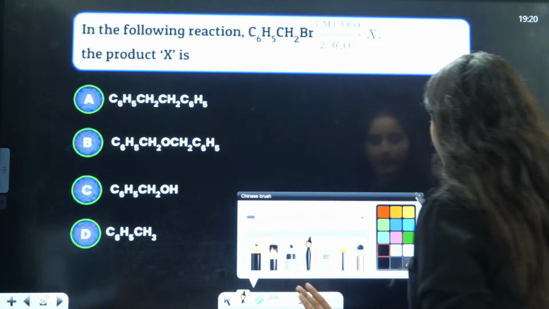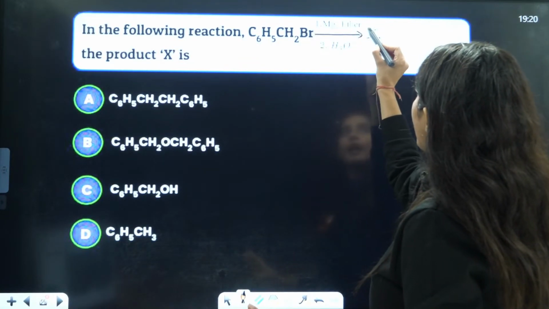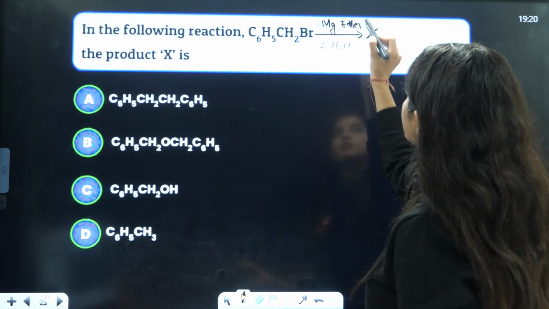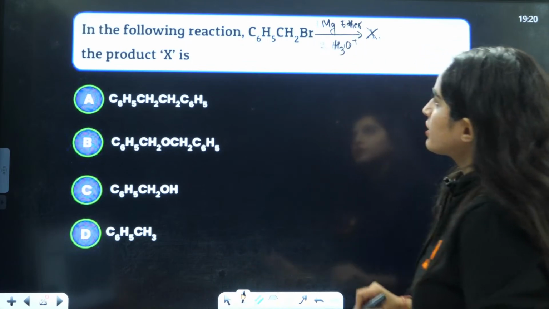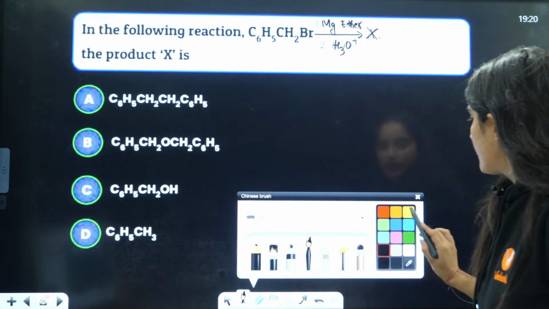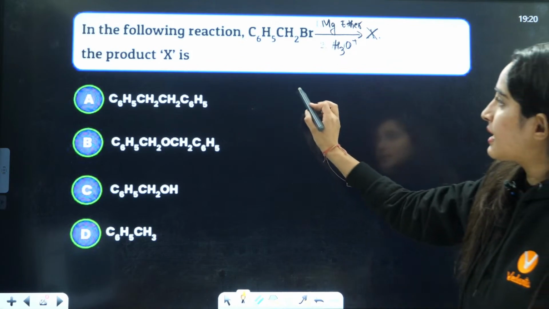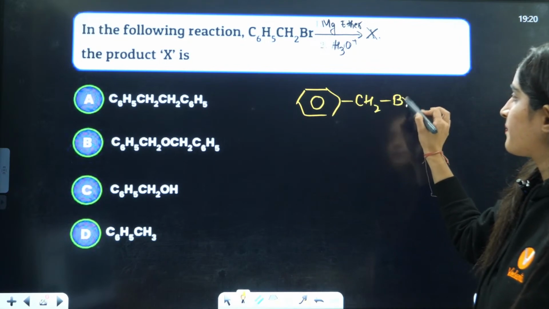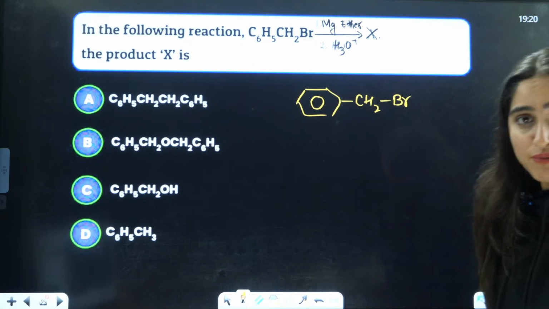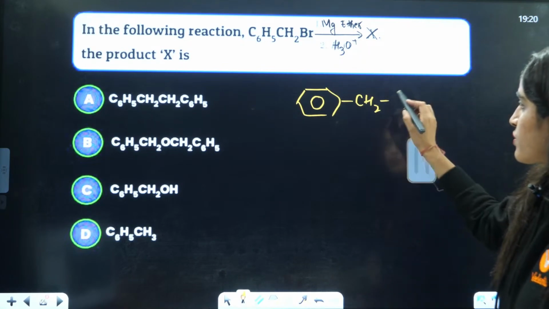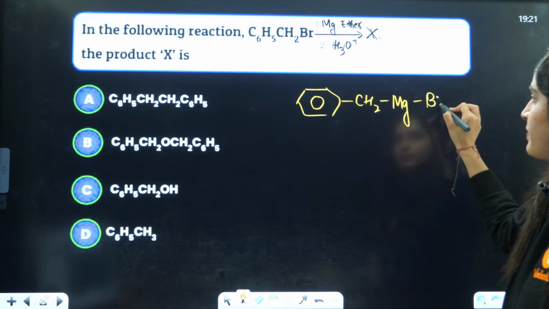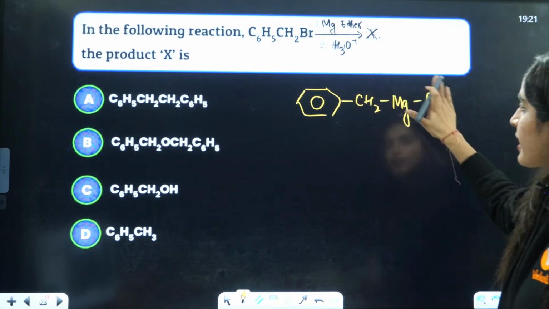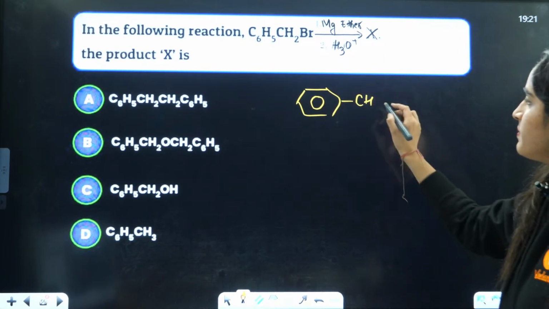Now, wait a minute. Let me just rewrite it. This is X here and this is Mg. This is ether and this is hydrolysis. Now, beta, I told you, see, first thing is, this is C6H5, right? That means benzene. Then you have CH2, then you have Br. Whenever it reacts with Mg in presence of ether, it is going to replace and convert this into MgBr. That means Grignard reagent.